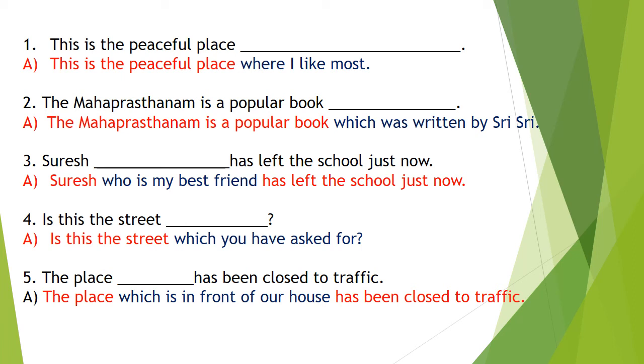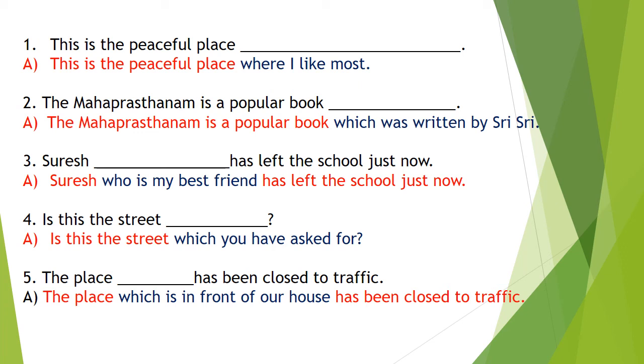Okay. This is the peaceful place. Where denotes place. So where is used in between the two sentences. This is the peaceful place where I like most. Next example. The Mahaprasthanam is a popular book. Popular book, which denotes a thing. So which is used. The Mahaprasthanam is a popular book which was written by Sri Sri. The relative clause which was written by Sri Sri is used. In the first sentence, where I like most is used.